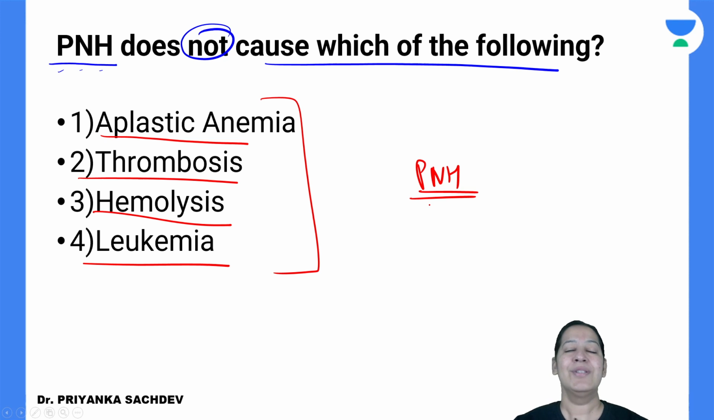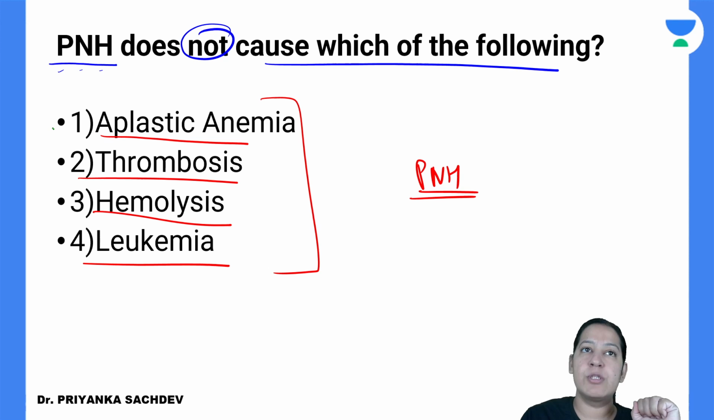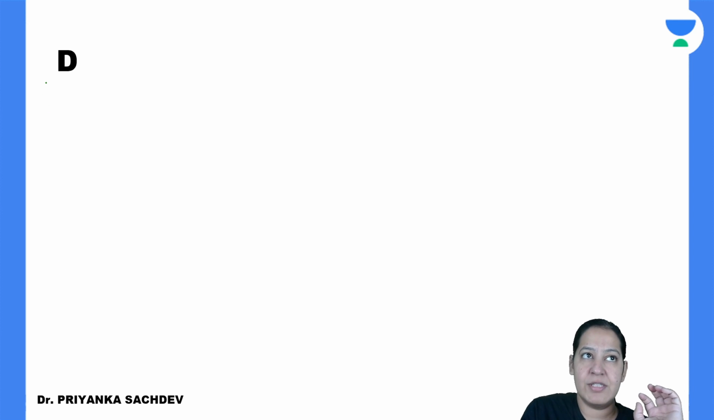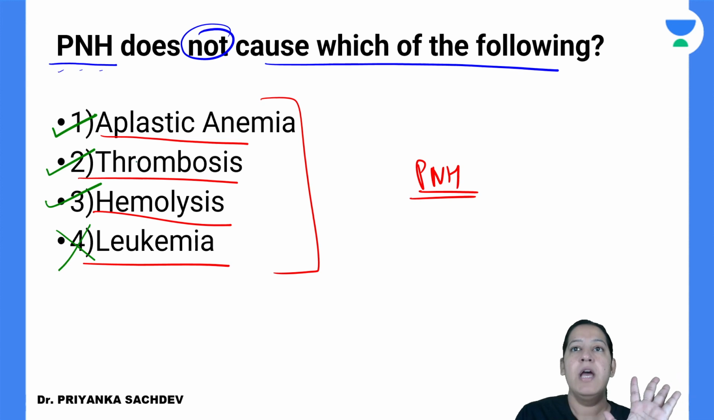Does anyone know? There is a triad of paroxysmal nocturnal hemoglobinuria. The triad includes three things: pancytopenia, which includes aplastic anemia, thrombosis and hemolysis, but it doesn't include leukemia. So the correct answer here is D, because the question contains 'except'. Now I will explain you.